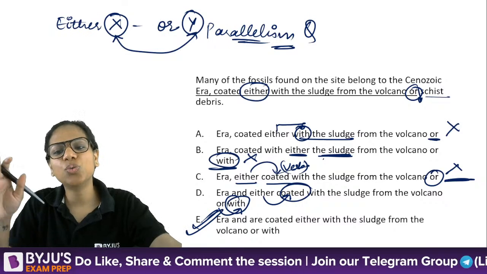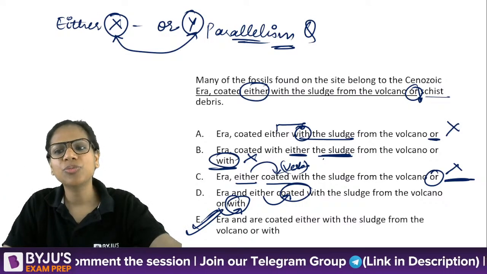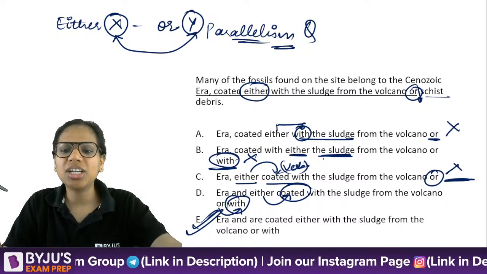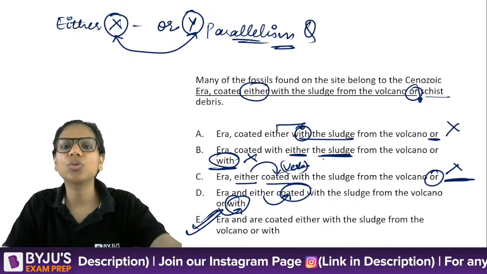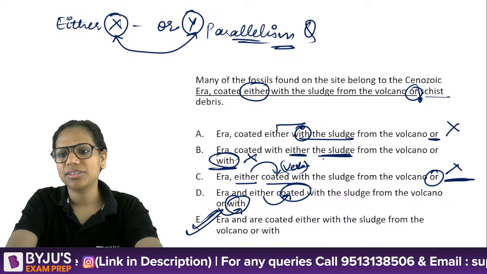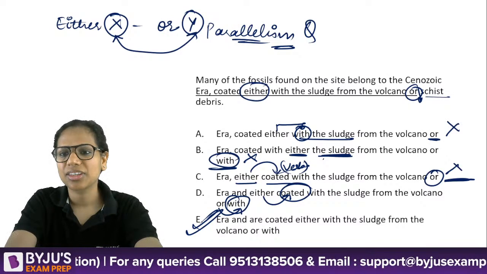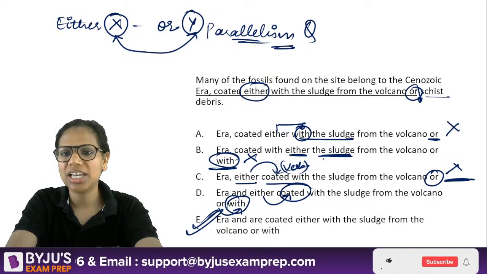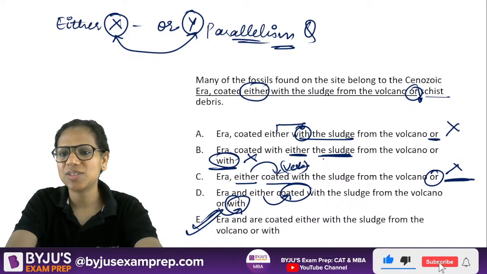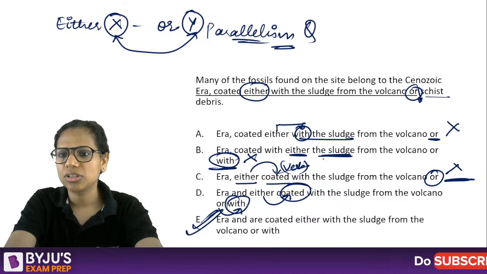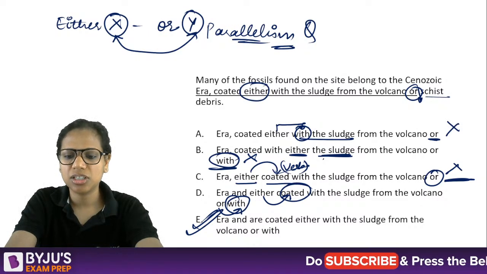"Are quoted either with the sludge from the volcano or with schist debris." Okay, "are quoted either with the sludge from the volcano or with schist debris." So E is the answer. Good. All right. Hope this makes sense. B is not the answer. Hope you've realized why B is not the answer. Either or parallelism question. Okay. So I hope this is clear to you.